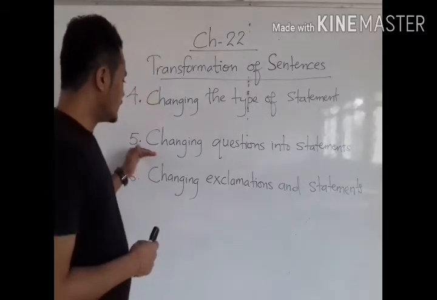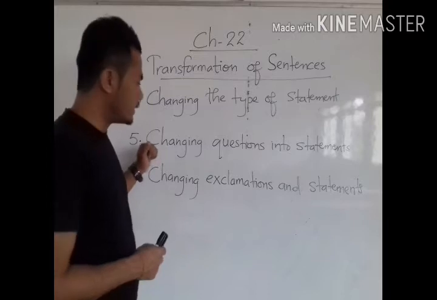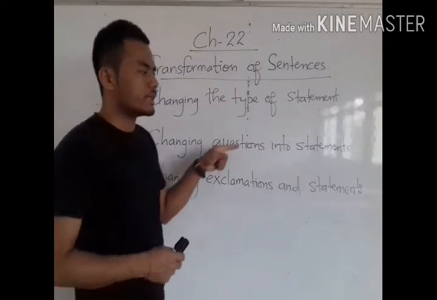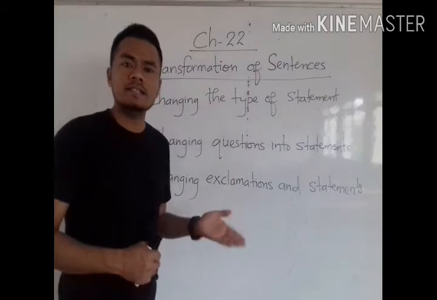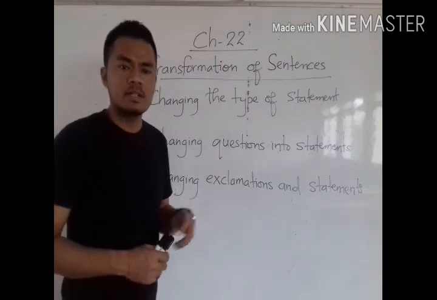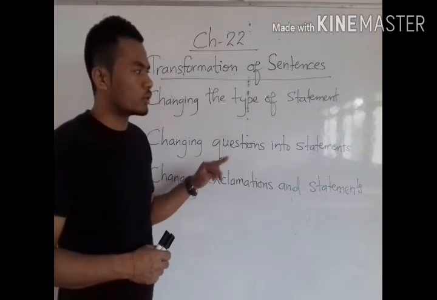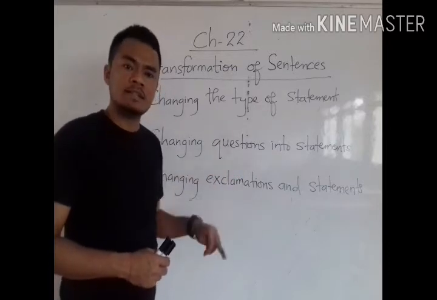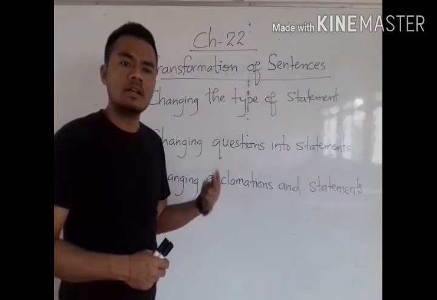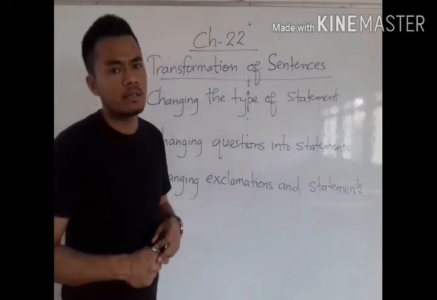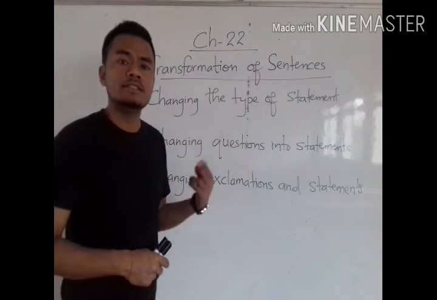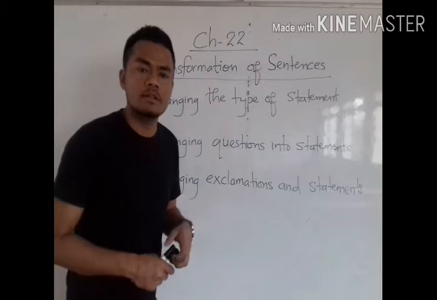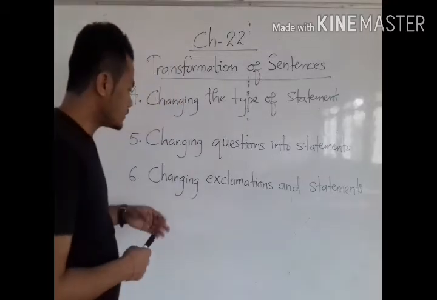Another rule, number 5 or process 5, is transformation of sentences by changing questions into statements. We can change questions into statements and statements into questions, but not in such a way that changes their meaning. By just changing the expression only, the meaning will remain the same.